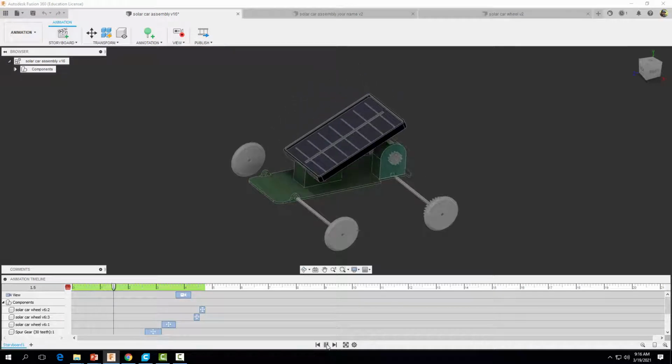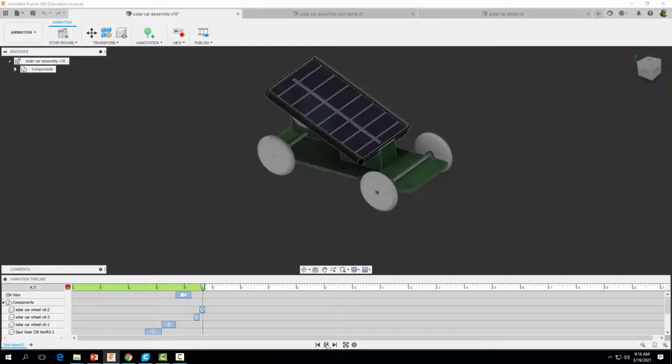Hey everyone, welcome back. In this video, we're going to learn how to create an animated assembly of our solar car. Let's go ahead and get started.